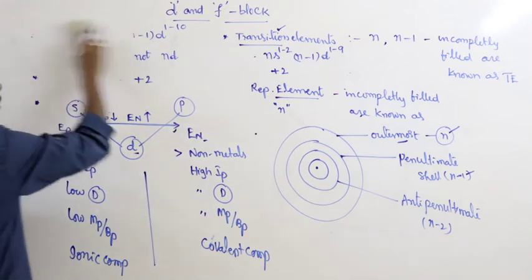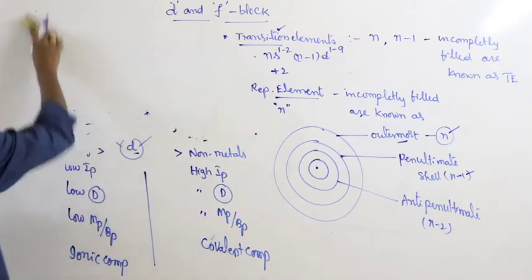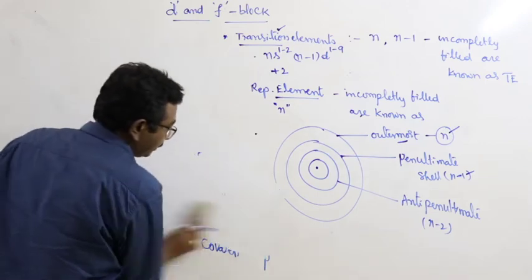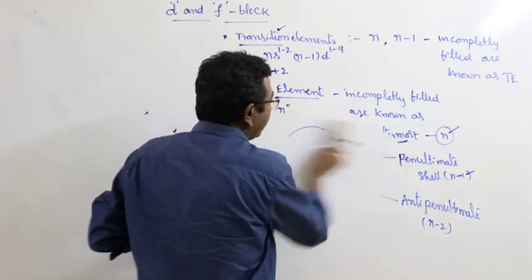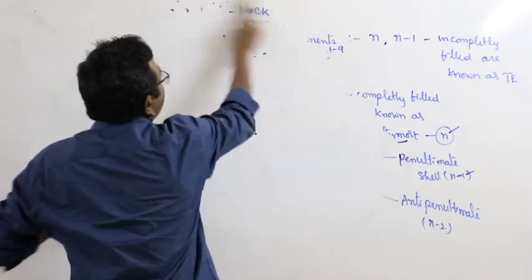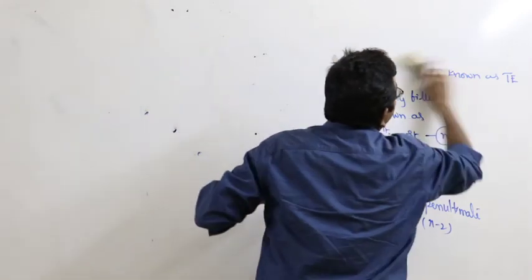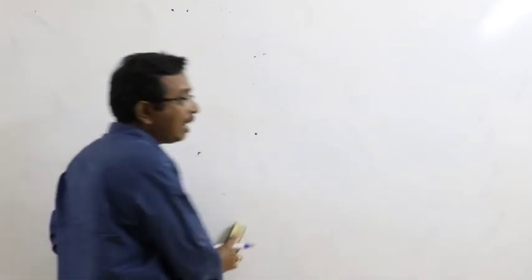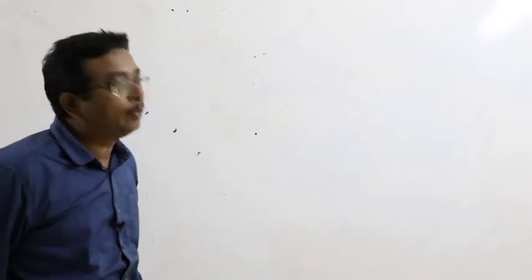Right. But what about the other details of the D block? Other details means what? Here I have already mentioned that D block elements are also known as transition elements, or transition elements are also known as D block elements. That is a general statement. But what about the other details of D block elements? Very simple.